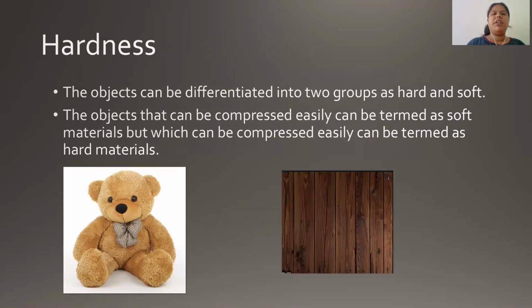Moving on further, we differentiated materials based on their hardness into two types, that is soft materials and hard materials. Now, the materials which can be compressed easily will be termed as soft materials, whereas those which cannot be compressed easily will be termed as hard materials.